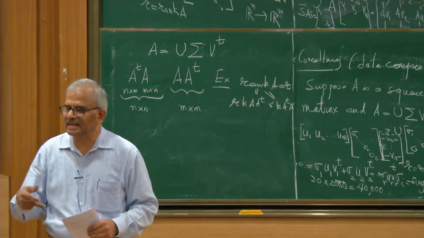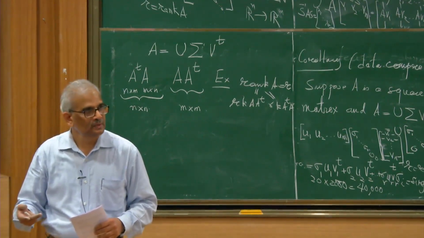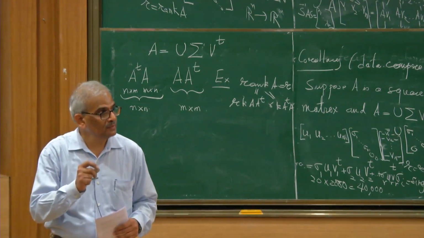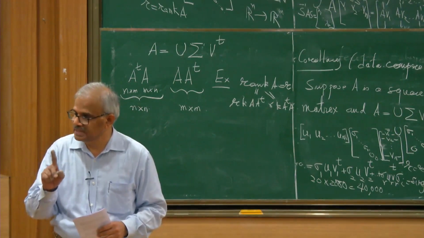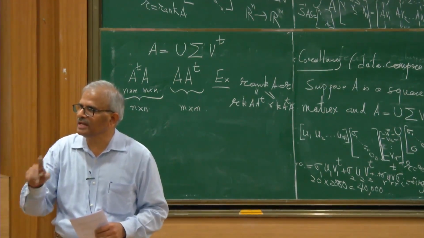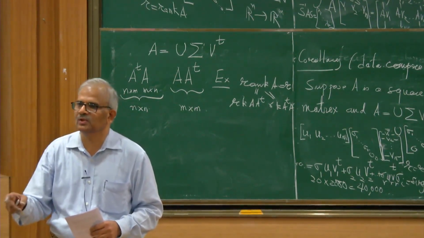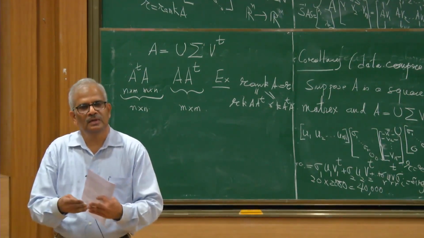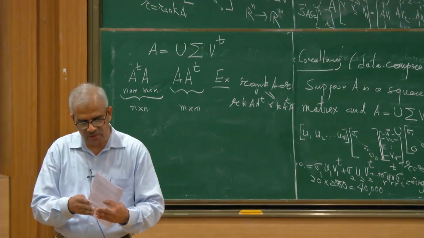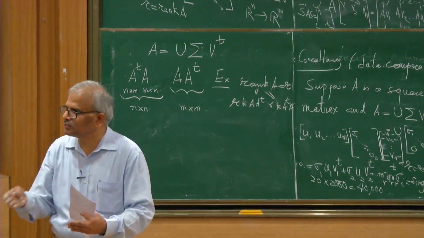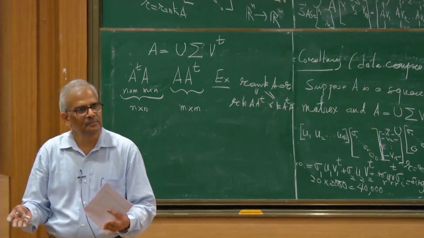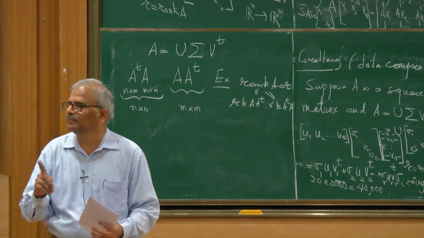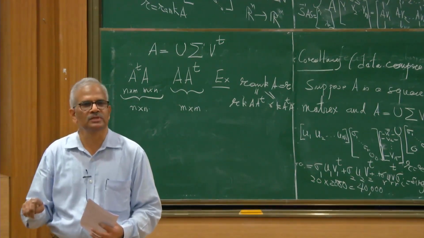Rank of a matrix can be characterized in terms of eigenvalues. What is the characterization? The number of non-zero eigenvalues is the rank of the matrix. So rank of A is r, rank of A transpose is also r, and rank of A transpose A is also r. These two matrices have different sizes, but the number of non-zero eigenvalues will be the same for A A transpose and A transpose A.